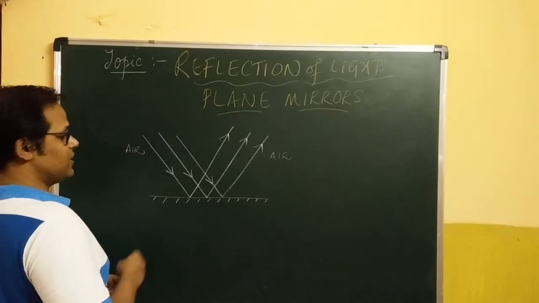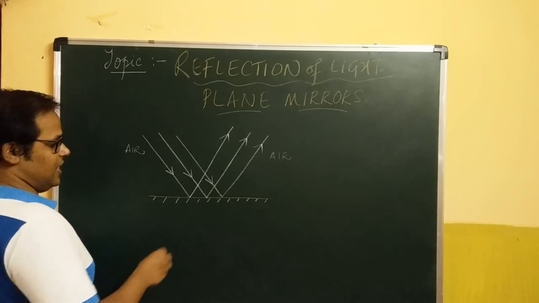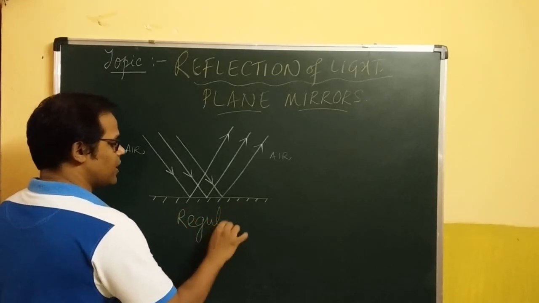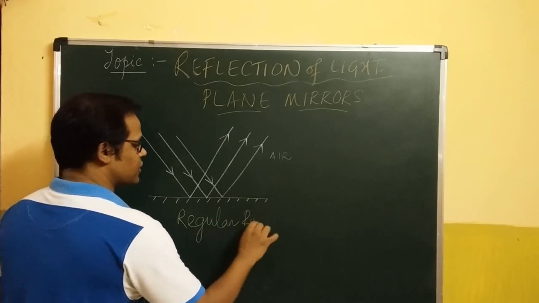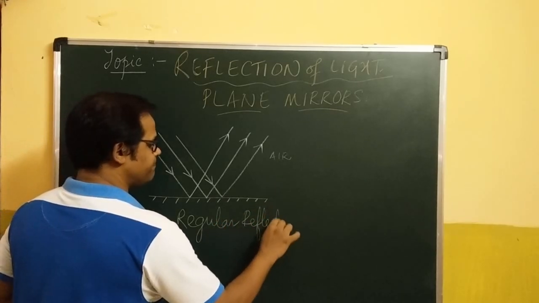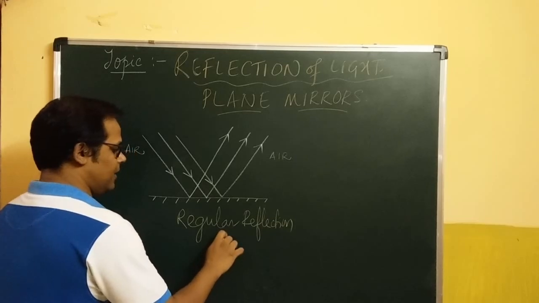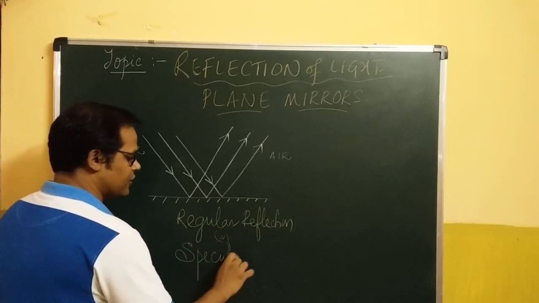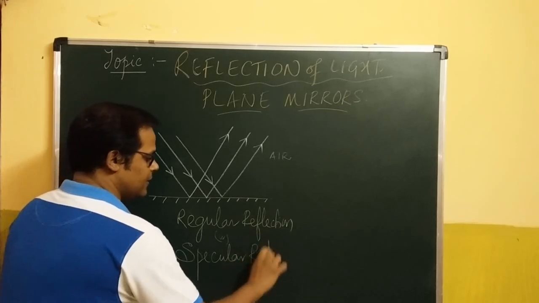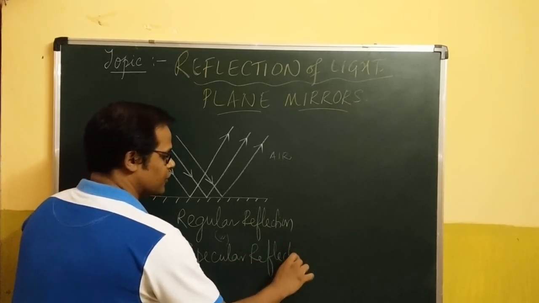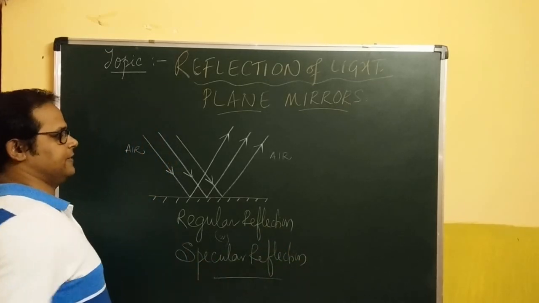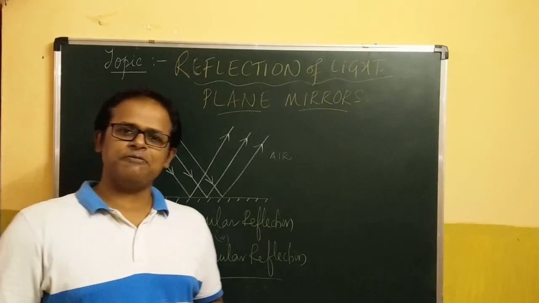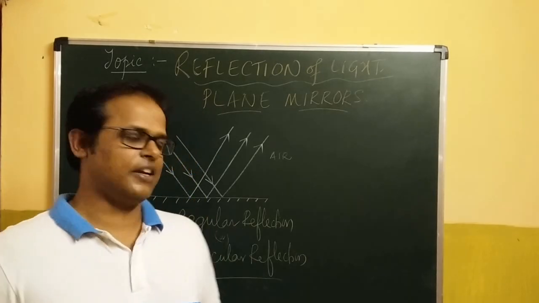Good. Now this has a very specialized name. The very common name is the regular reflection of light, or the better name would have been specular reflection of light. This is called specular reflection of light. That's it. A mirror-like reflection. Specular reflection itself means it's a mirror-like reflection.